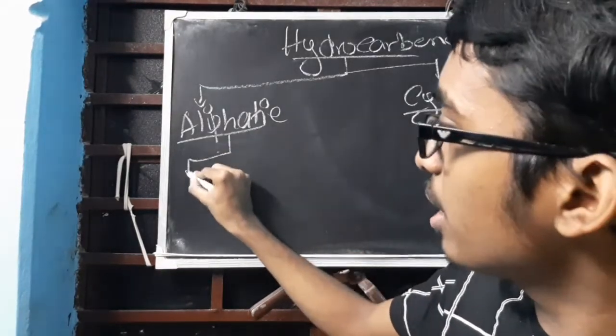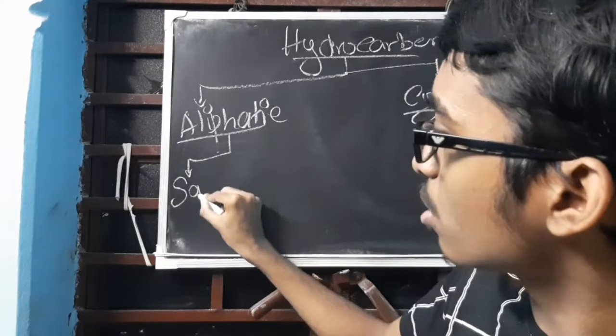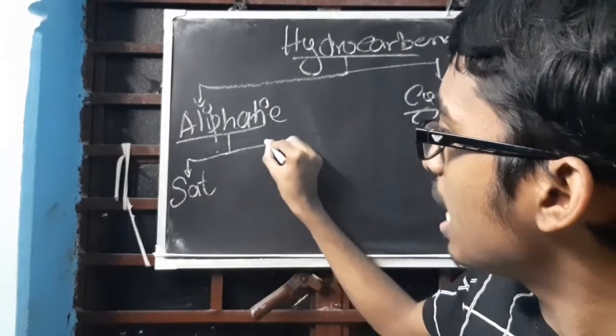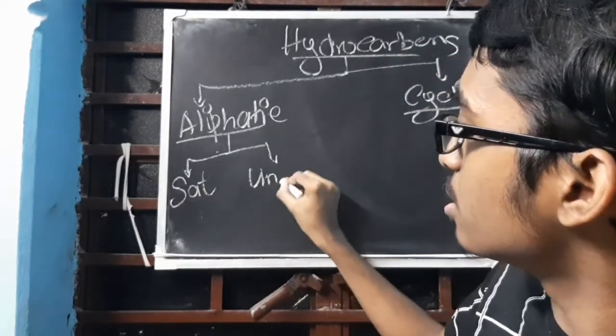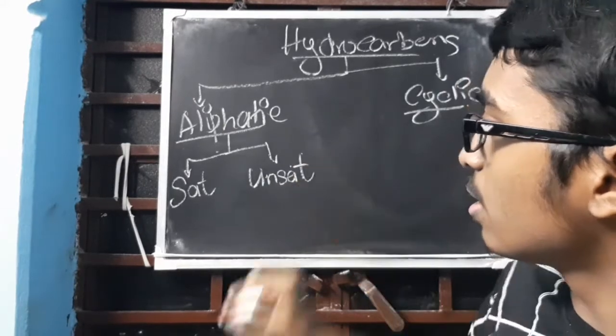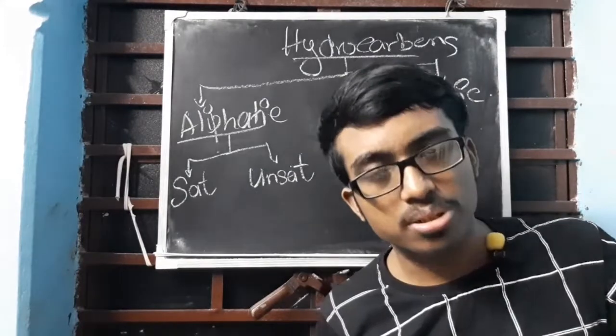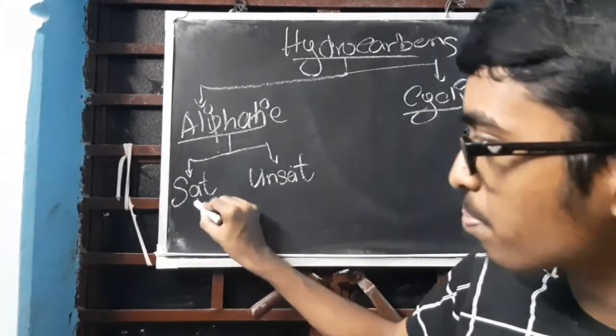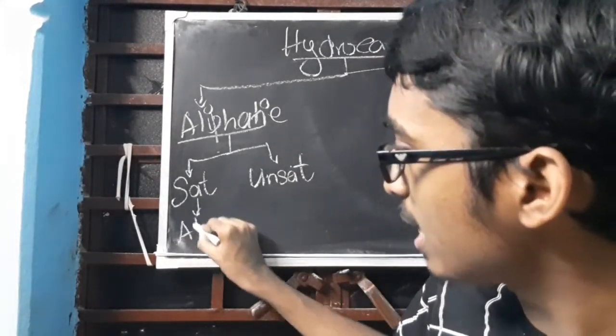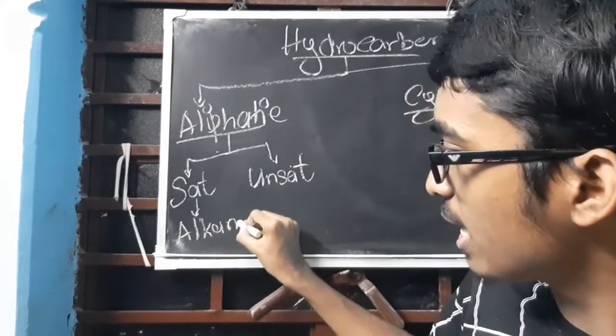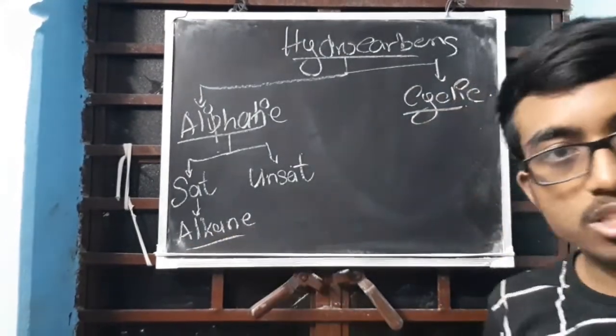Saturated and unsaturated. Clear? Saturated is divided into alkanes. Only one is there, alkane. It was discussed already before.